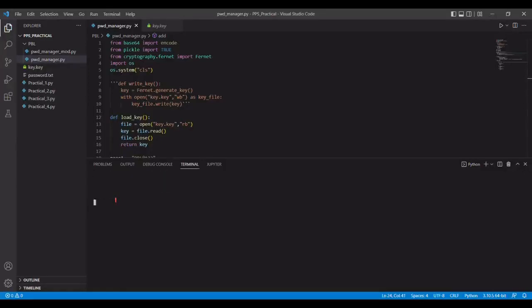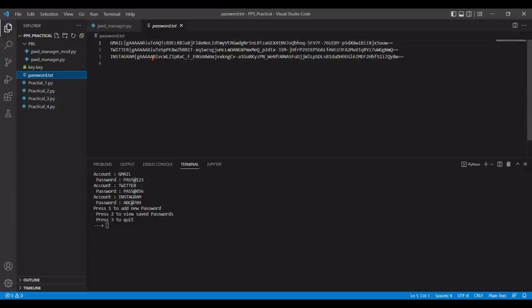We'll enter 2. This code already has 3 accounts. First is Gmail, and the password is pass@123. Second is Twitter, password is pass@456, and third is Instagram, which has the password abc@789.